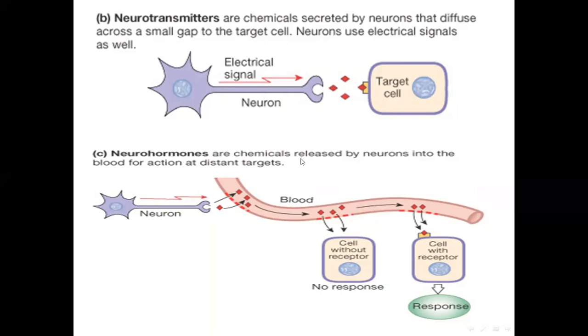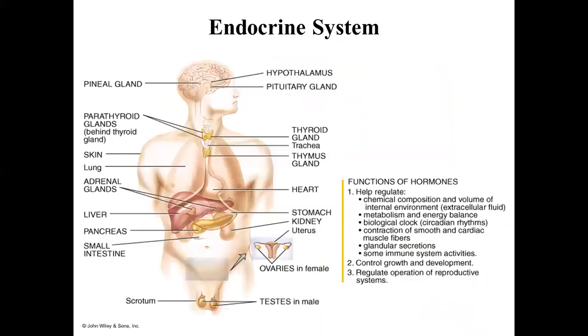Neurohormones are chemicals that are released by the neuron into the bloodstream, again for action on the distant target, of course, the cells with the receptors. So this is an endocrine system. Those glands send hormones into the bloodstream and act on the distant cell.